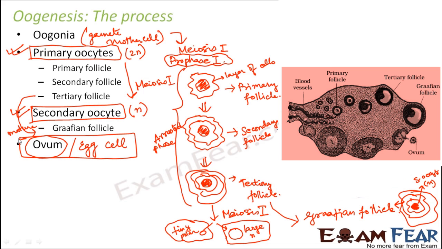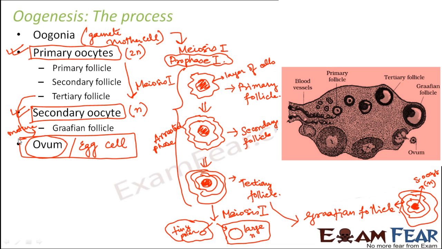Now if you look at the entire process of female gamete formation, you will see that there are two events which are taking place side by side. One is the formation of the egg by the process of cell division, that is by meiosis. First the gamete mother cell was oogonia, it underwent meiosis, and initially it got stuck in the prophase 1 of meiosis 1, so it formed primary oocytes.